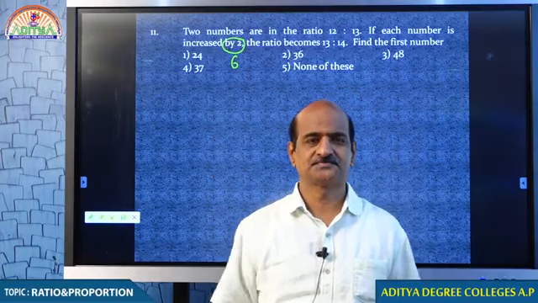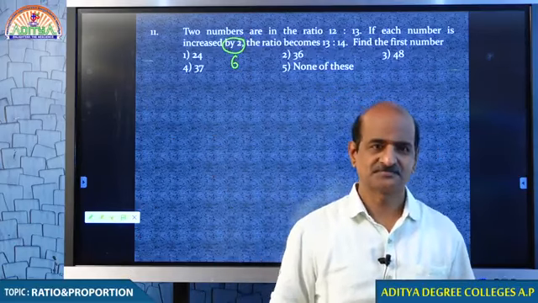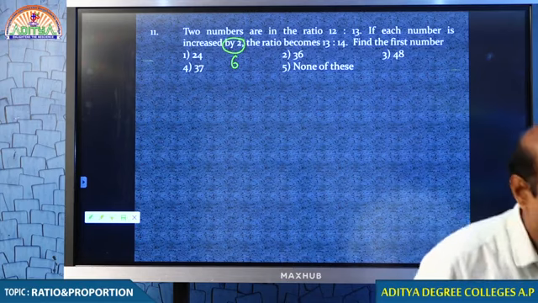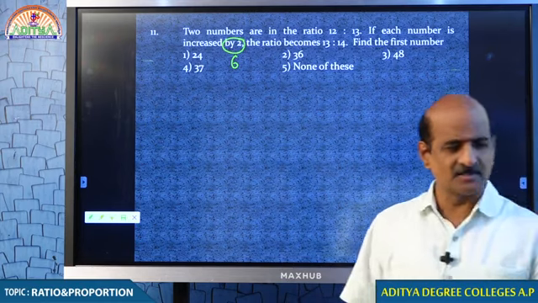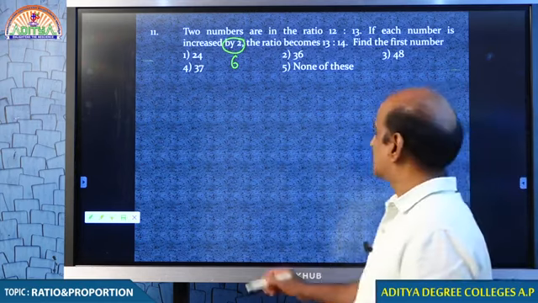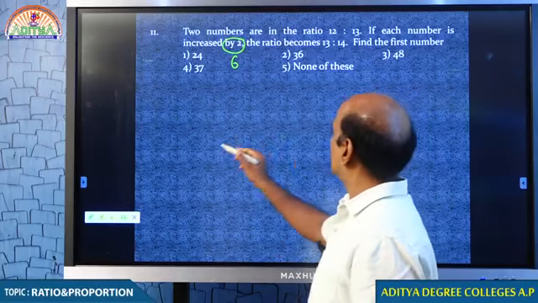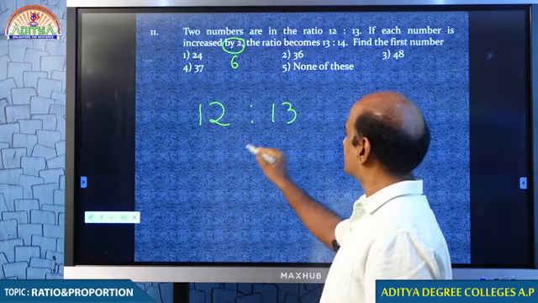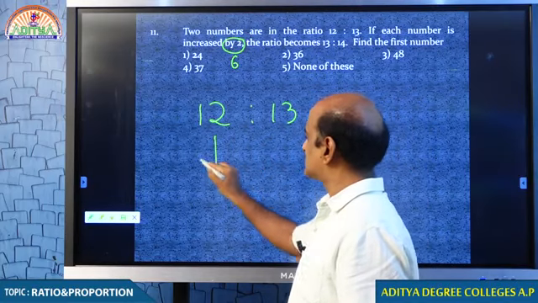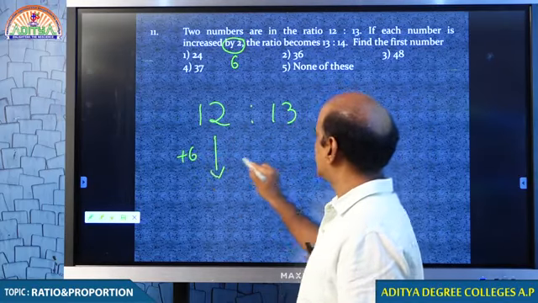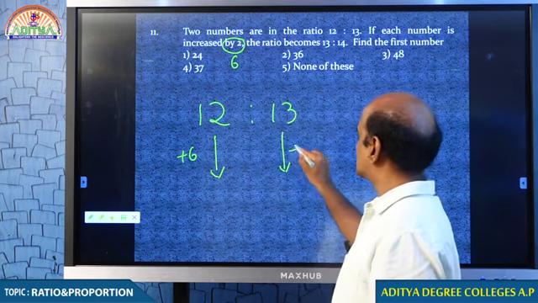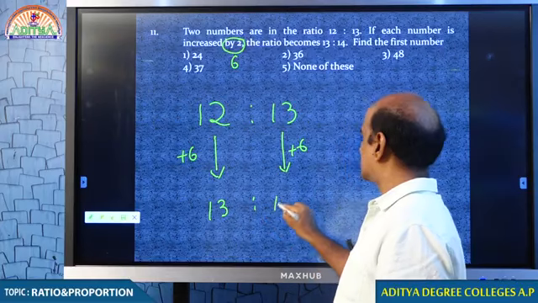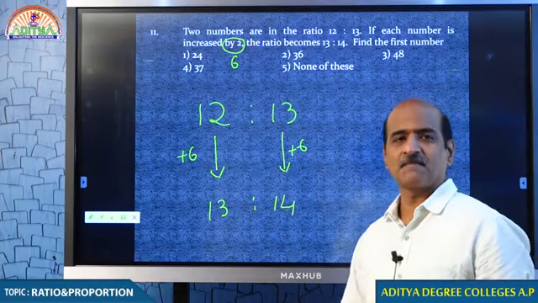Start. Come on. Yeah, wonderful. Very good student. Congratulations, you did very well. Tell me. Actually the numbers were in the ratio 12:13. When each number is increased by 6, the ratio becomes 13:14.